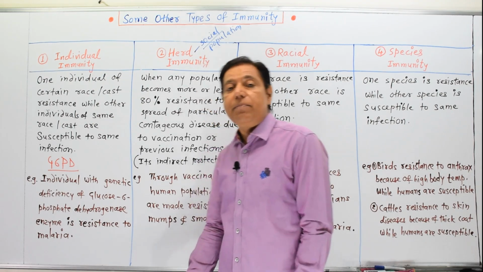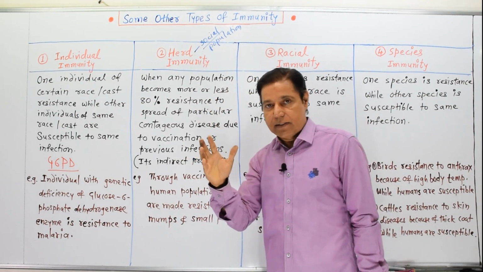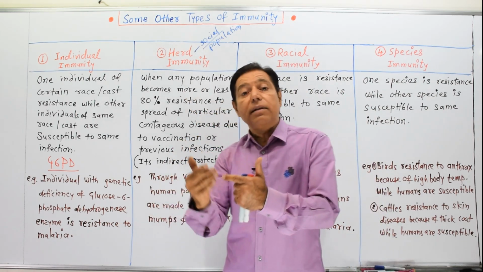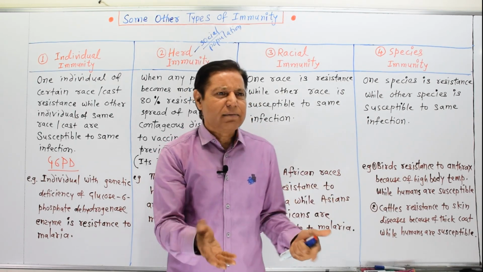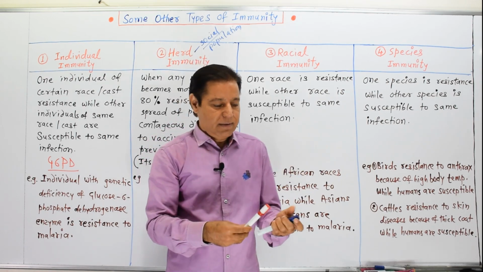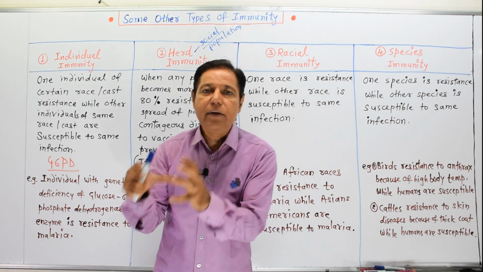The third type of immunity is racial immunity. Biologically, race is not a perfect term, but on social levels, the word race can be used to denote a particular group of individuals.